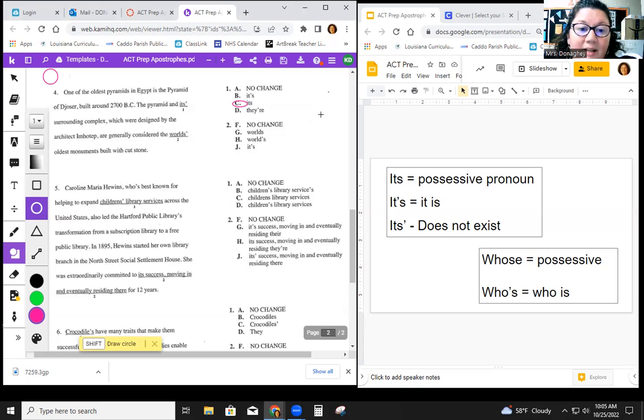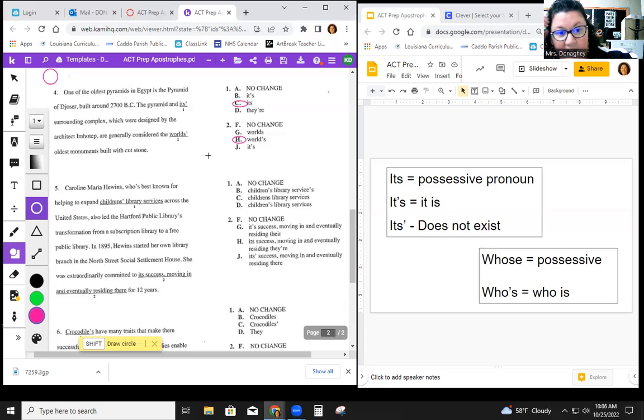So that would be a plural possessive, and that cannot be correct. We need a singular possessive, which would just be the apostrophe S after the noun world. So that would be H. G is eliminated because it does need to show possession, and it is not a contraction. It is. That's not what we're looking for to replace that word.